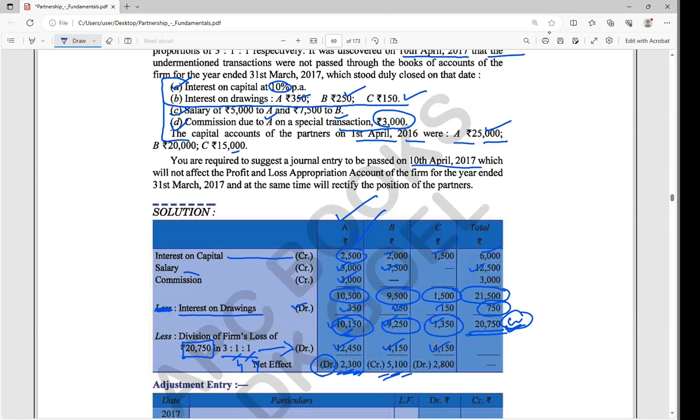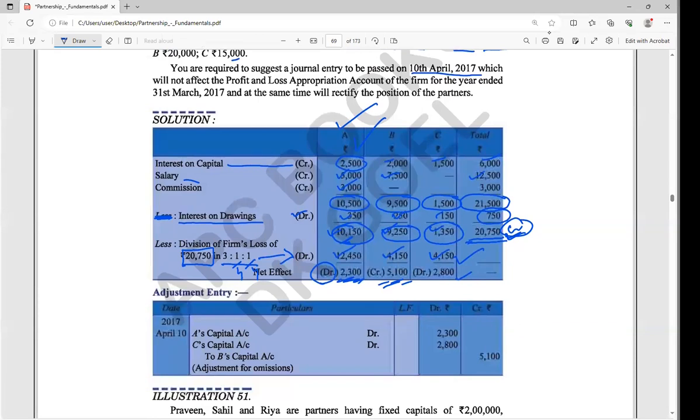How much more? 4,150 against 1,350, so definitely 2,800 more debit value. So at that adjustment, we debit A's capital account and C's capital account, and credit B's capital account: 2,300, 2,800 and 5,100. I hope it is clear.